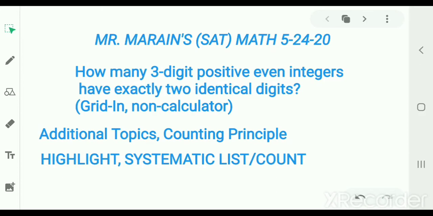Mr. Moraine here again. I put parentheses around SAT in the heading because not all of the questions that I will be showing you are at the level of SATs. This particular question is well above the level of the SATs, but if you can make sense out of this one and even learn to work through all the details on your own, trying it a few times, the counting questions on the SATs will seem much easier.